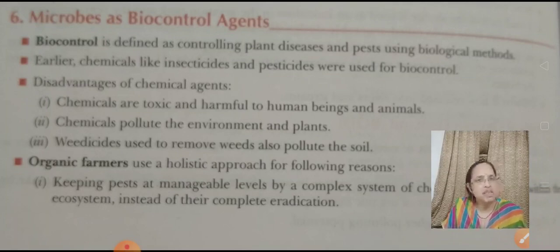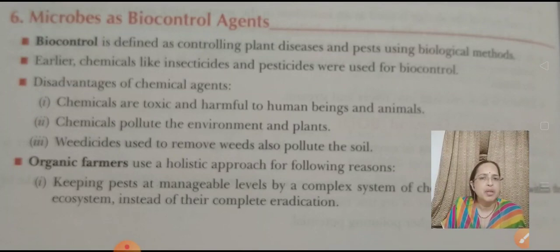They accumulate inside the organism's body and pass from one organism to another along the food chain. And weedicides used to remove weeds also pollute the soil. These chemicals pollute the soil, the plant body and the animal body, are responsible for many diseases, and kill many useful microorganisms.